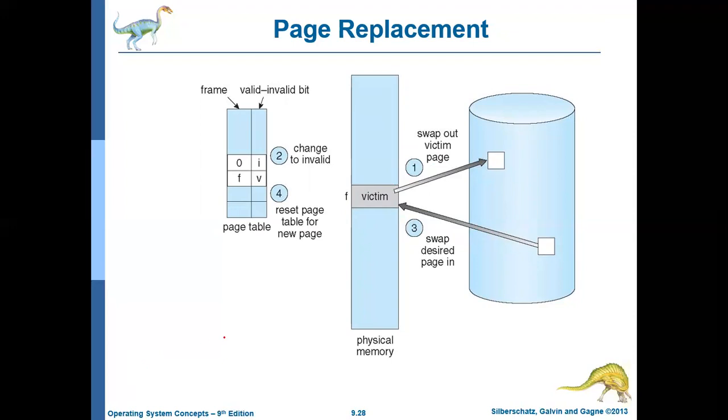For that, in the main memory, there will be one more bit added. That bit is called the modified bit or dirty bit. Initially this bit will be 0, which means that this page is not at all modified. If any write operation happened, then the modify or dirty bit will be converted to 1.